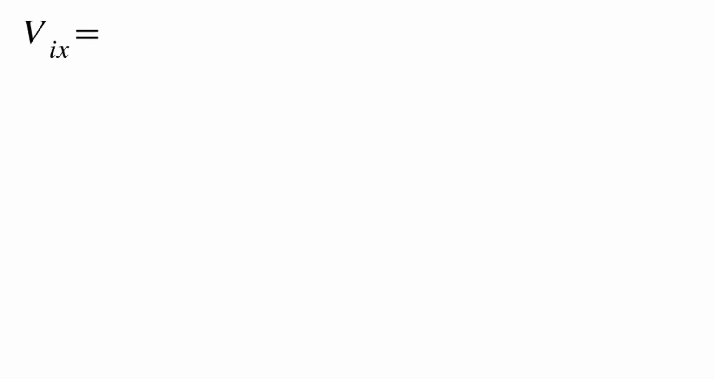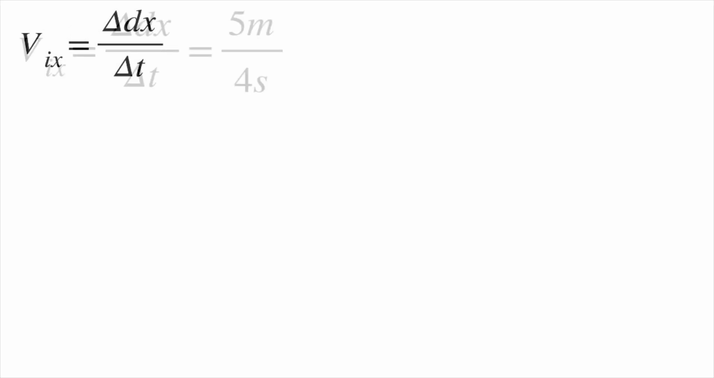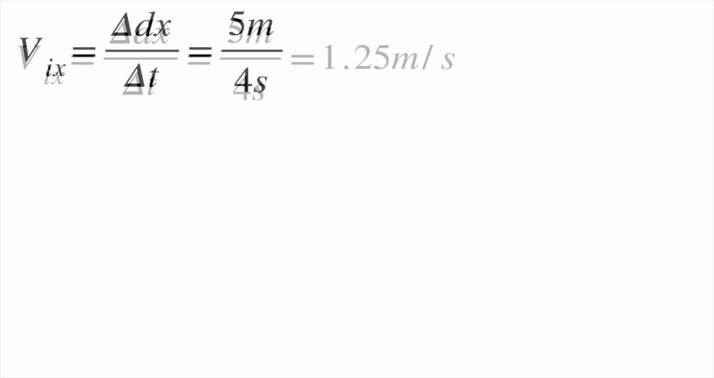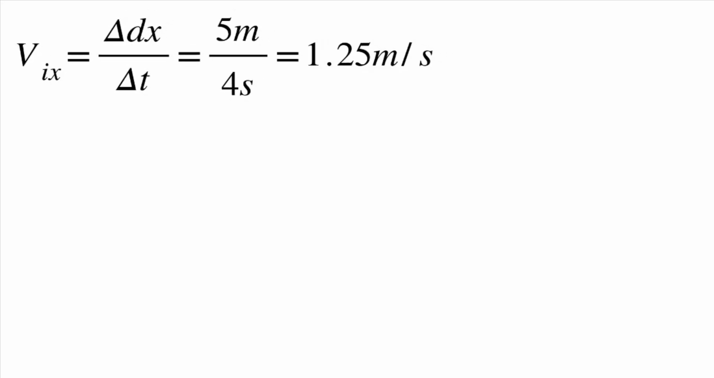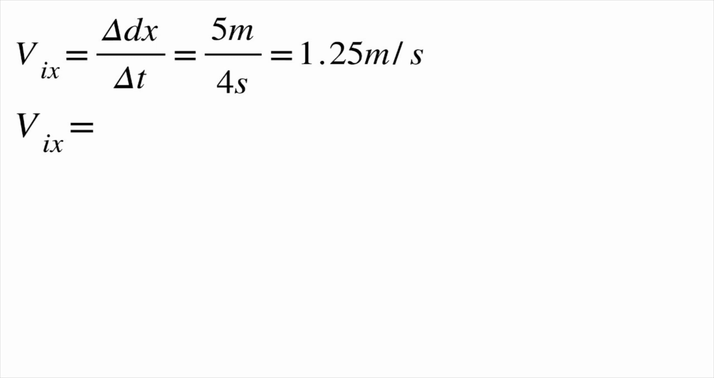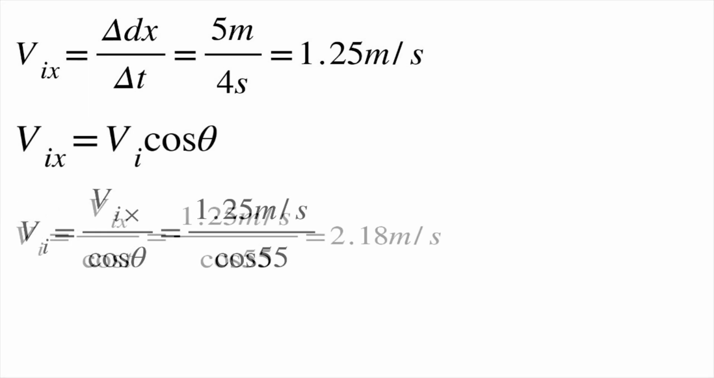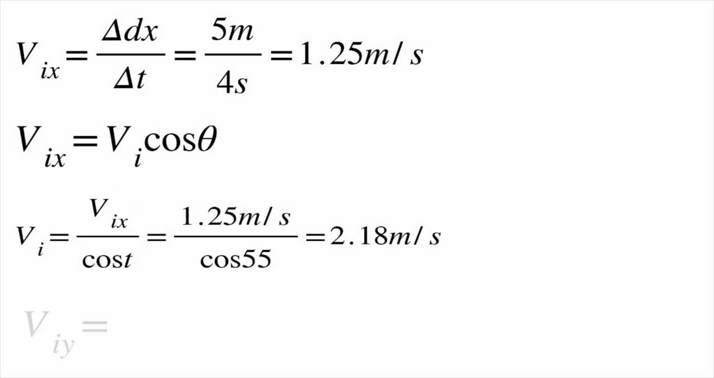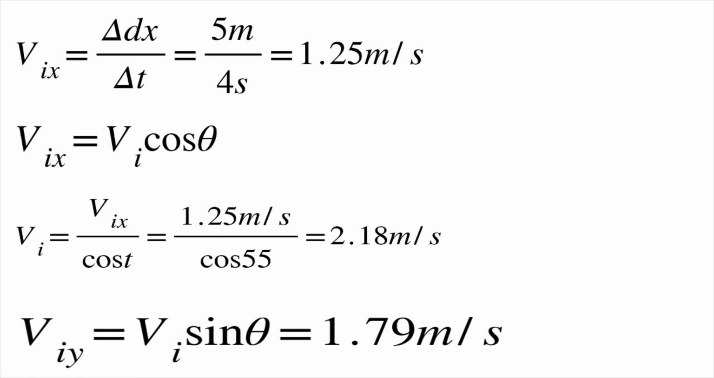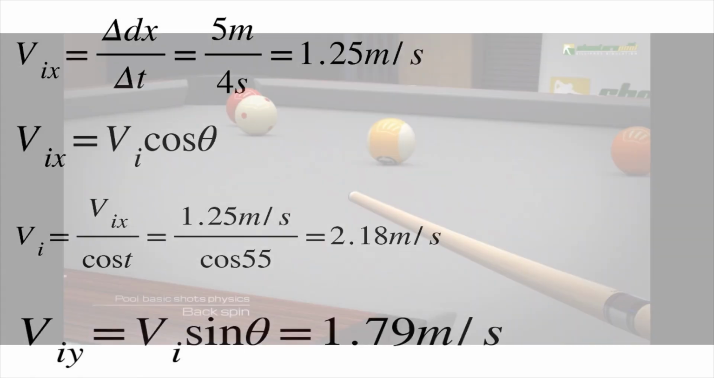This equation is broken up into multiple parts. The first part is the initial velocity in the x, which equals distance over time. In this case, it is 5 meters over 4 seconds, which comes to 1.2 meters per second. With this, we can find the initial velocity on the line that the ball is thrown through using the velocity of the x, which equals the velocity times cos theta. And this comes to 2.18 meters per second. And the last velocity we can find is the y directional velocity. This we can use velocity on the thrown line times sine theta, giving 1.79 meters per second.